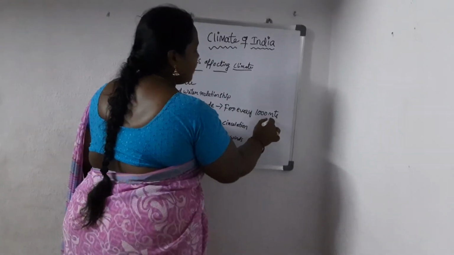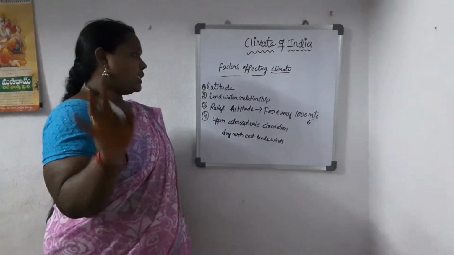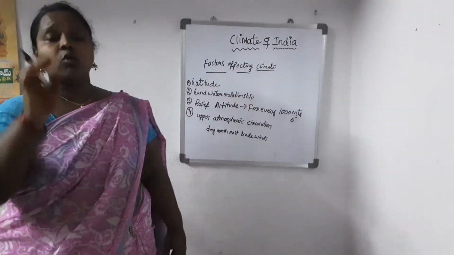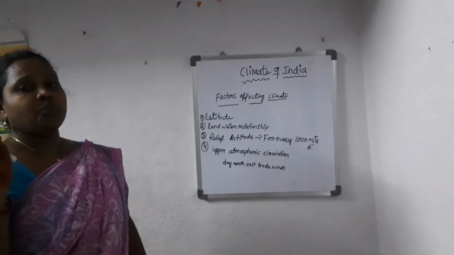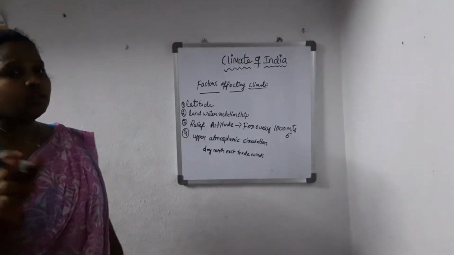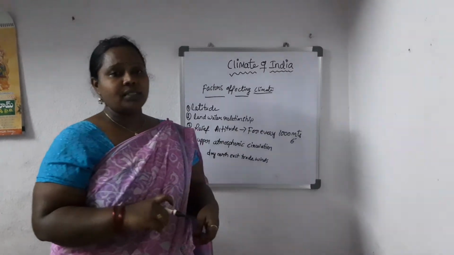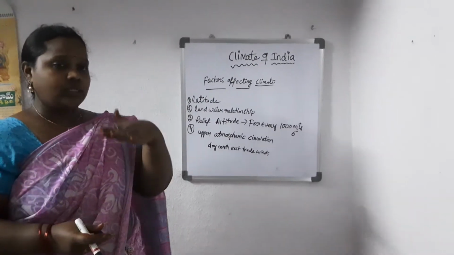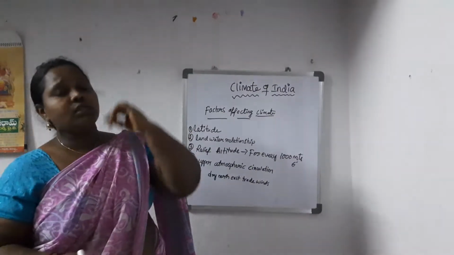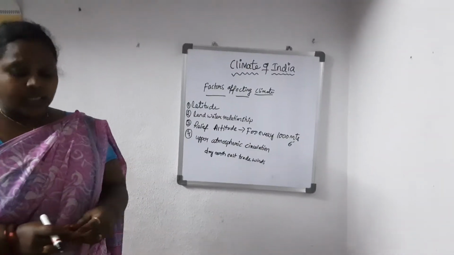That is only in the troposphere, one of the layers of the atmosphere. Only in the troposphere, as we go to higher elevations, temperature decreases. How much? For every 1000 meters, temperature falls by 6 degrees. So that is the reason.